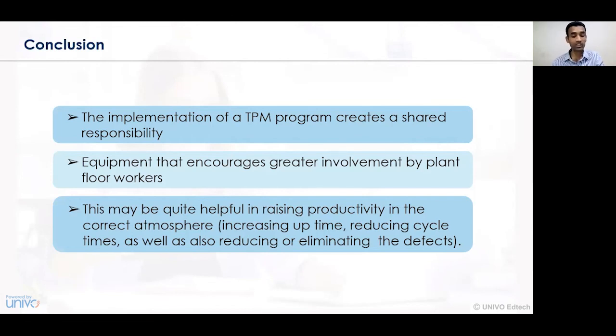So it helps in reducing the cycle times, as well as reducing or eliminating the defects. That is, the number of defects in the business organization or the product manufacturing unit can be reduced simultaneously. And on that basis, we can have a better quality of products manufactured and better control on the production activities, process activities, and the regulatory activities that are undertaken. And hence, that's the importance or the benefits of using TPM, that is total productive maintenance.